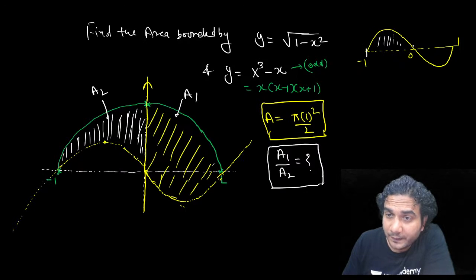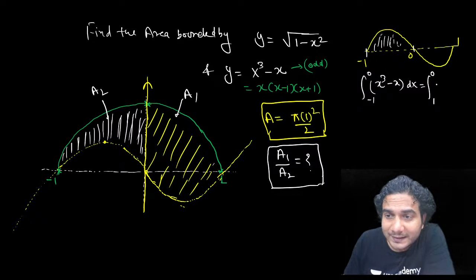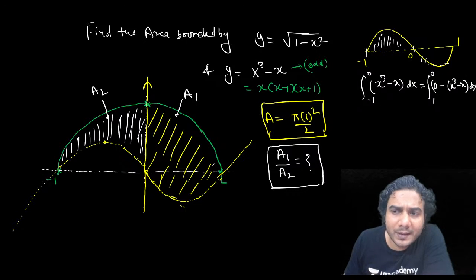So yes. See, I think तुमने ये वाला integrate. देखो, इधर integrate करेंगे. If I integrate from -1 to 0, then I'll integrate x cube minus x. Because x cube minus x is above the x axis. So x cube minus x minus the x axis, which is 0, dx. और या फिर ऐसे भी कर सकते हो. 1 to 0. Now the x axis minus, because ये x axis से नीचे है, तो 0 minus करना पड़ेगा. So 0 minus x cube minus x. This will give you positive area. But अगर उल्टा कर दिया तो negative आ जाएगा. So you can put mod.